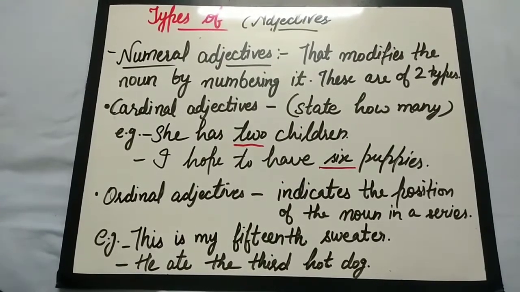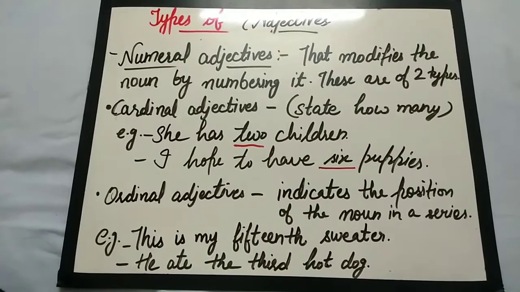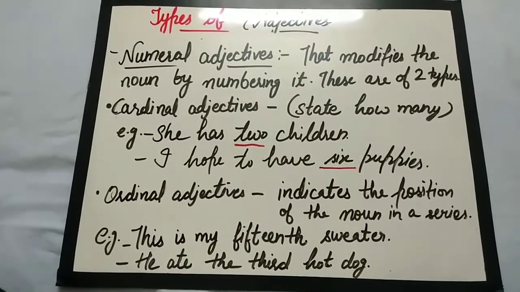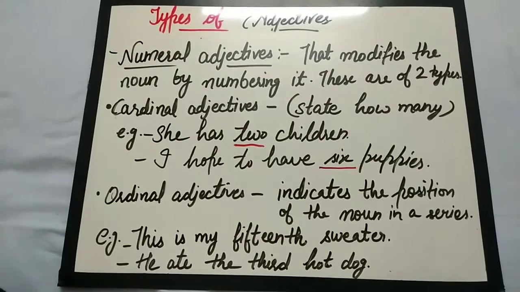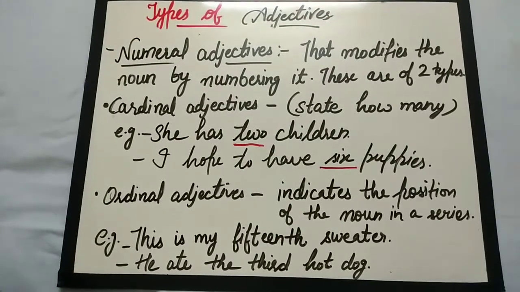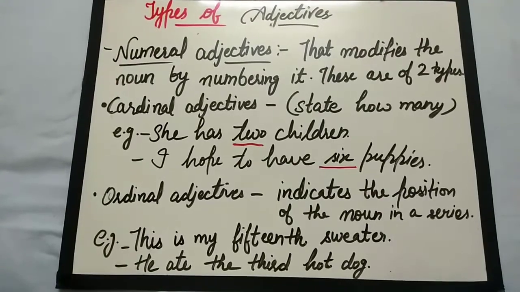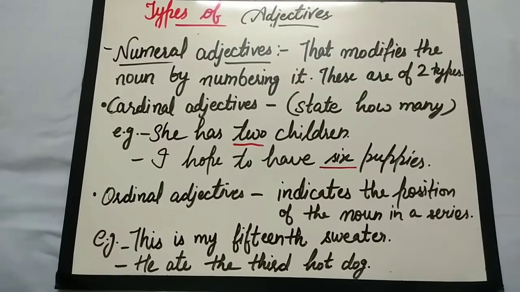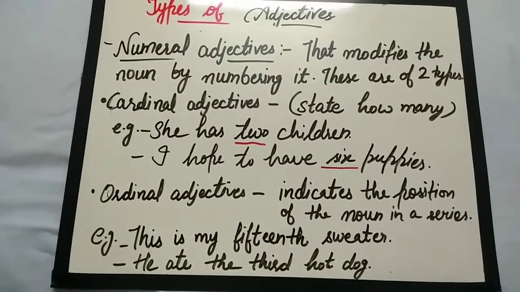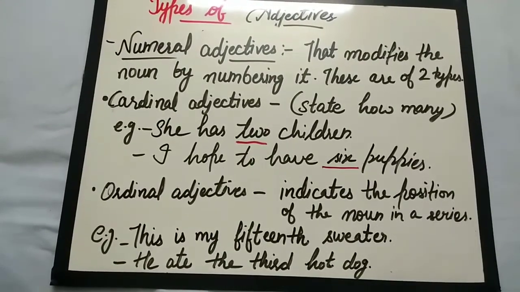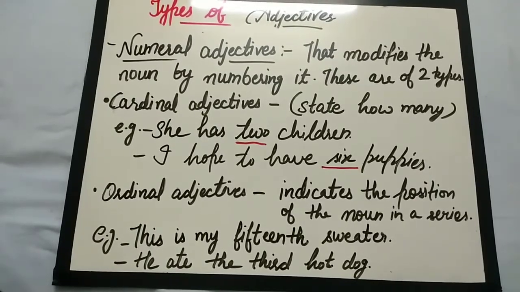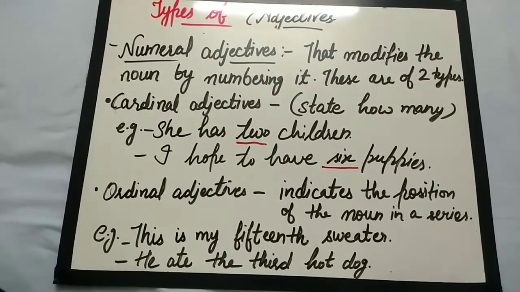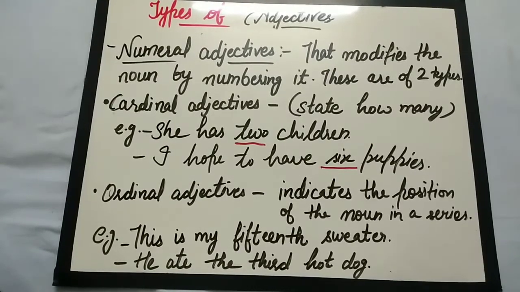We also have other adjectives that illustrate the order of things without using a specific number, like I will watch the later show. This is my next book. So we did not here indicate the number, but we have indicated the position in the series. This is my next book. I am telling you for the last time. So this is also indicating the position of the noun. So there are many more examples of such kind of adjective which do not specify the numbers but indicate the position of the noun. So you will just have to remember that when a number or sequence is being allocated to a noun, then you have a sequence adjective or ordinal adjective.